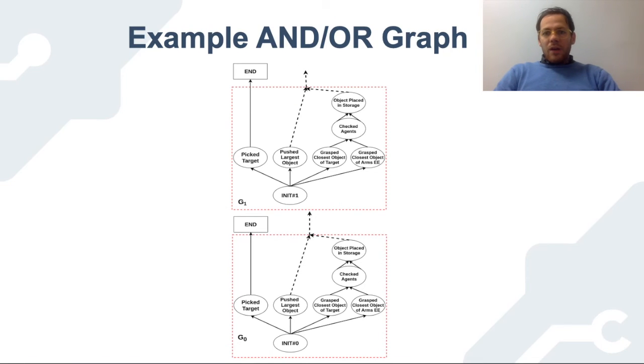In this figure, an instance of the growing graph that we use in this experiment is shown. Every graph corresponds to one object rearrangement, and the graph grows to the point we reach the goal. As you can see in the graph, there are various parallel hyperarcs to reach the goal. For instance, if the robot is not able to pick the target at the first attempt, then the box needs to be pushed. And if this is not possible as well, then the closest object to the target, or the closest objects to the end effector, need to be removed.